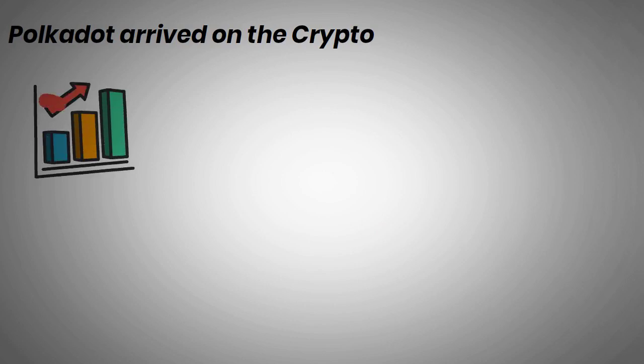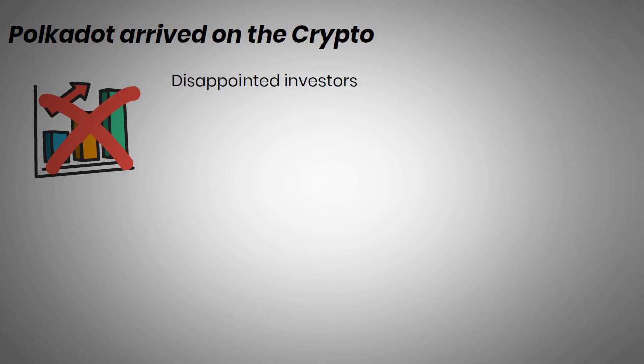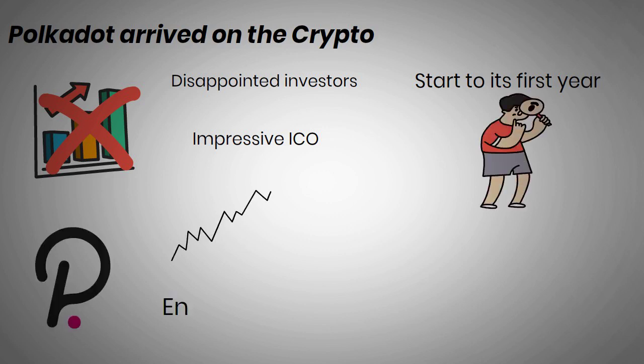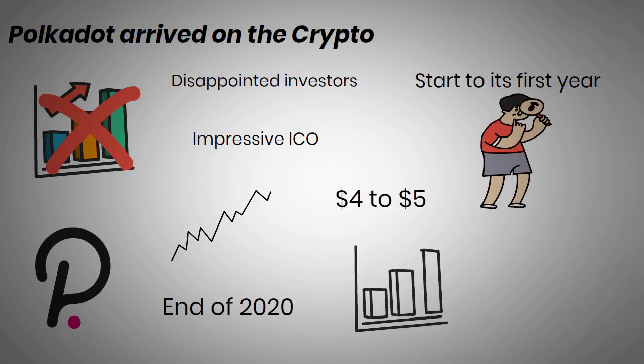When Polkadot arrived on the crypto market in 2020, its prices didn't rocket upwards as expected, which disappointed investors who planned to cash in on the growth promised by its impressive ICO. But although the start to its first year was underwhelming, its performance in 2021 sparked a resurgence of interest in the crypto. Polkadot's bullish run began at the very end of 2020. Having remained at a price of around $4 to $5 for the majority of 2020, DOT hit $7.28 on the 31st of December 2020 and increased to $9.36 the following day, which was a bright start to 2021.